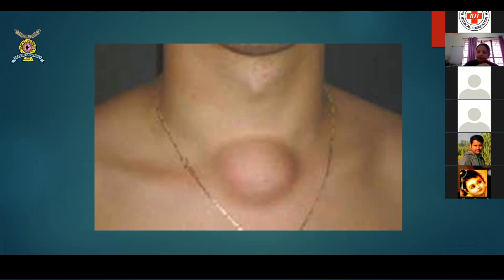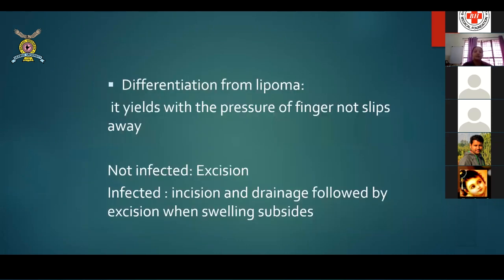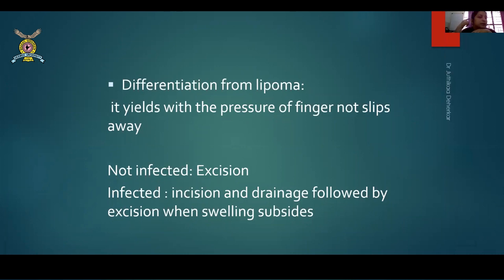So differentiation from lipoma: there is an indentation on the pressure of a finger, and it does not slip away. What does that mean? If you see a toothpaste, when you press on a toothpaste, what happens? There is an indentation, a pit forms. That's called indentation. Similar indentations you can find on the dermoid cyst because dermoid has paste-like material.